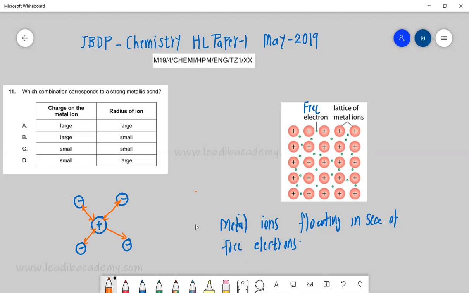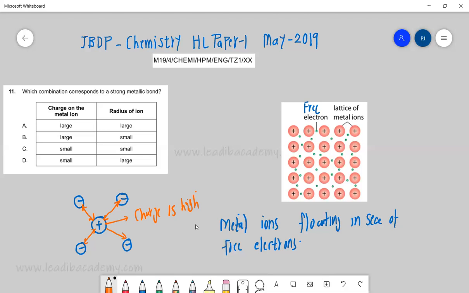When can this attraction be higher? Very, very simple. This attraction will be higher if the charge itself is high.